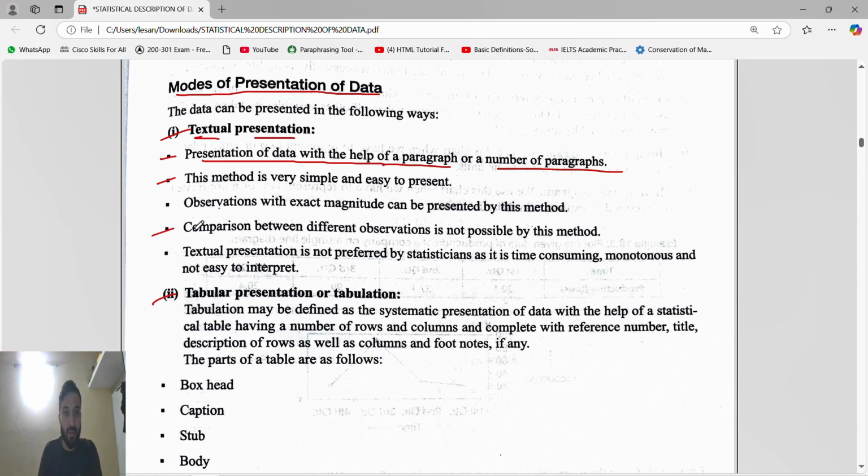Comparison between different observations is not possible. You cannot compare, because the person has written in their own words, and no data will be there. So textual presentation was not preferred. They have written that textual presentation is not preferred as it is time consuming, monotonous, and not easy to interpret. Obviously.